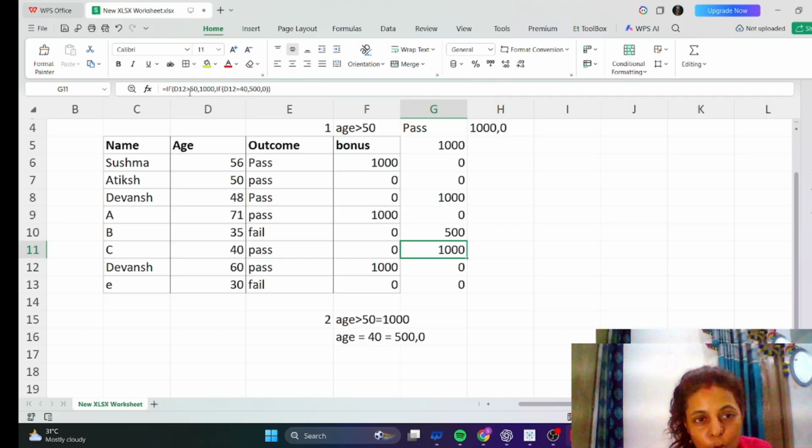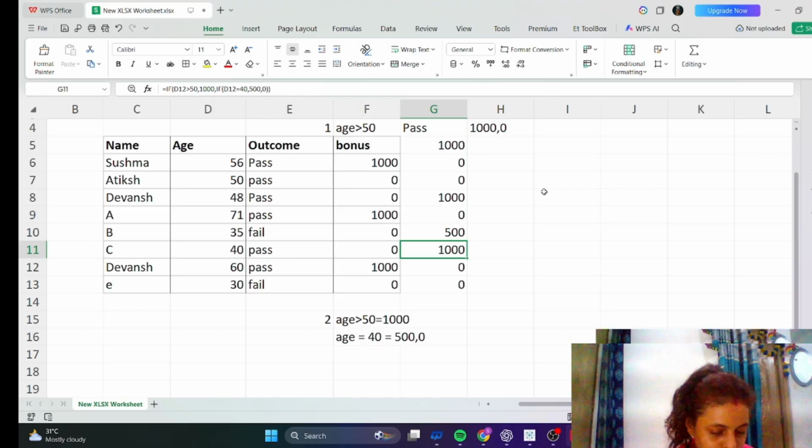When we use more than one if function in one formula, that is called nested if, and we have to apply it like this: if the condition is greater than, then he will get, and again an if function, and then the formula will be like that, then he will get, and others will get zero. So like that it is happening. It is called the nested if formula.